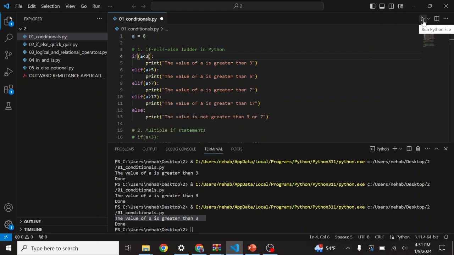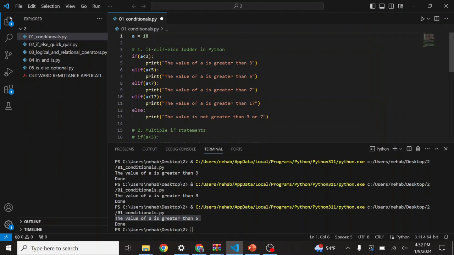So let's see what is the output. You can see it goes to the next command and the output is the value of a is greater than 5, right? Suppose now I say here a is less than 7, a is less than 17, right? And if I change a to, suppose, 18, then a is neither less than 3 nor less than 5 or 7 or 17.